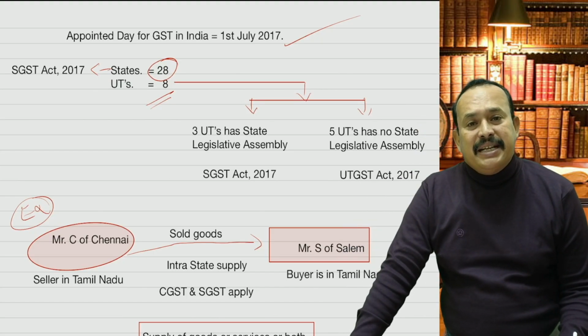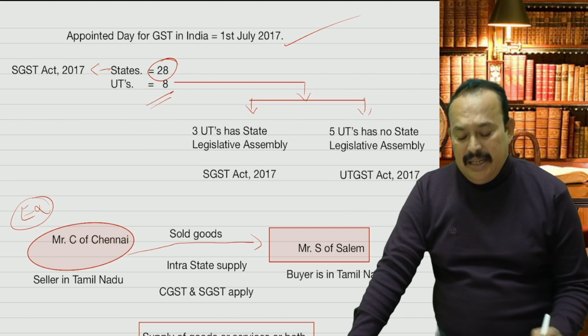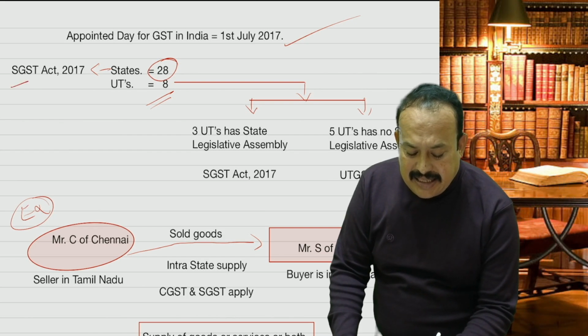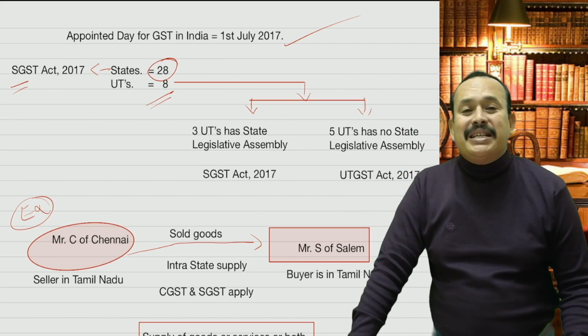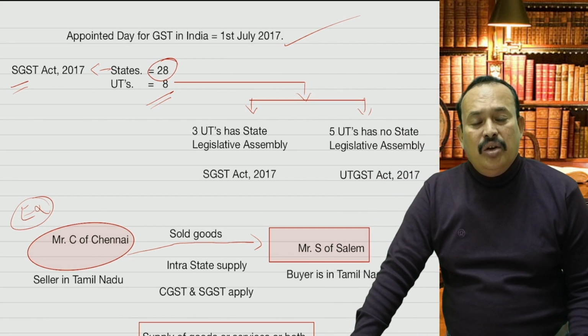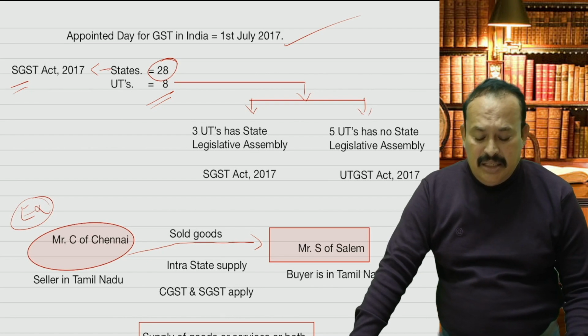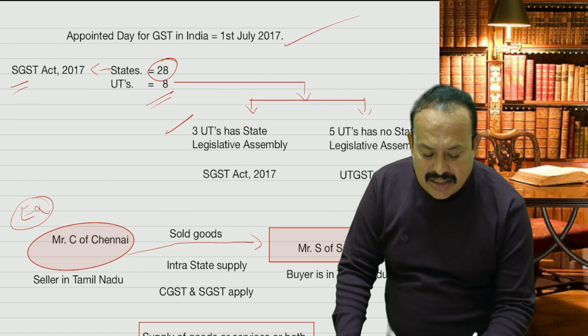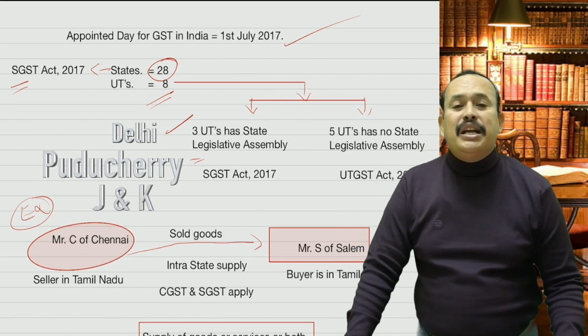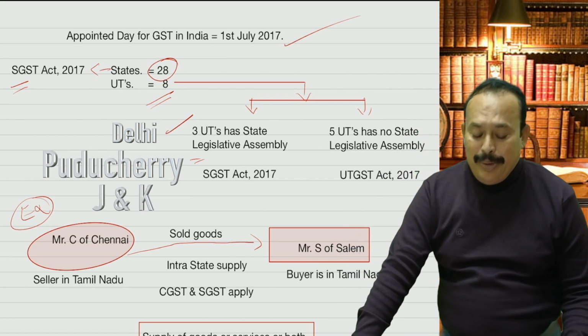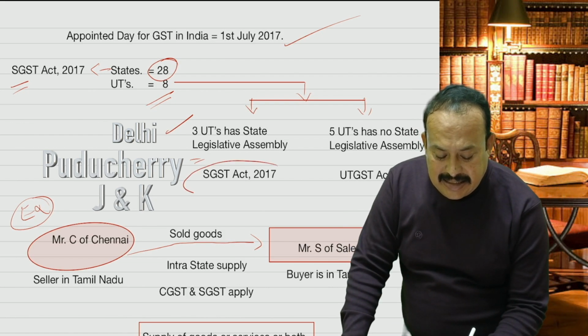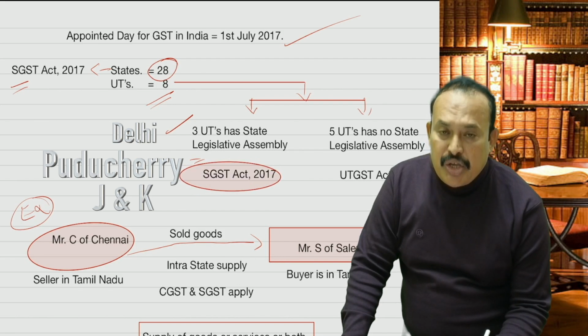All 28 states, in the respective state assembly, enacted the SGST Act, namely the State Goods and Services Tax Act, followed by union territories. Out of 8, 3 union territories have a state legislative assembly. Therefore, they have enacted the SGST Act for the respective UTs.